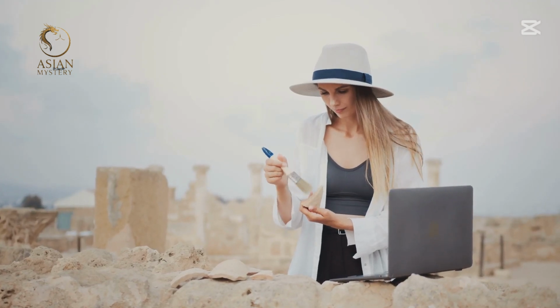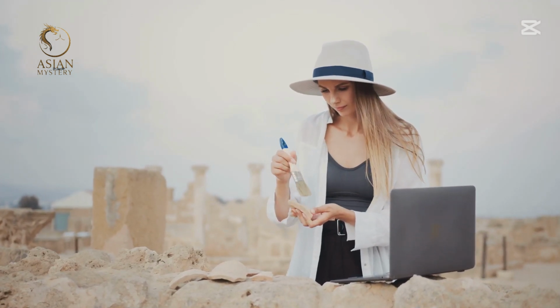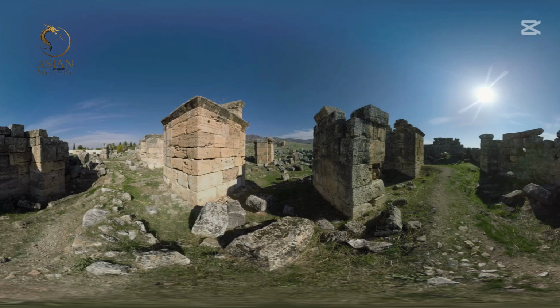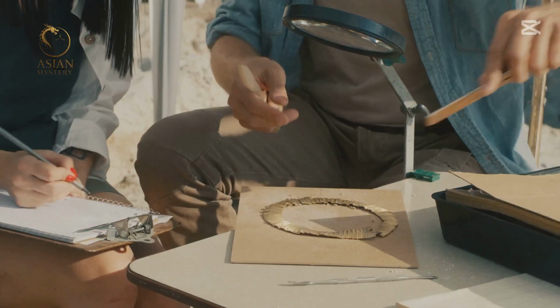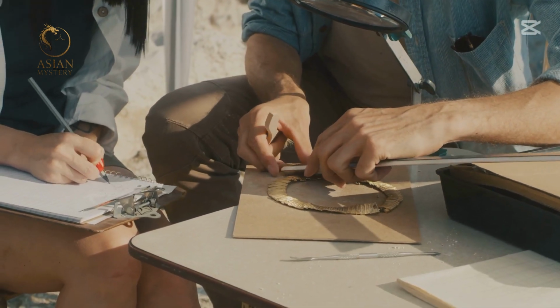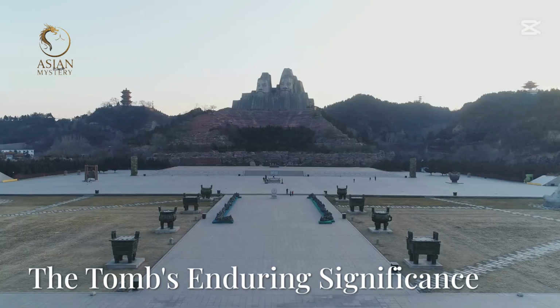As technology advances, we may find new ways to explore the tomb. We might be able to uncover its secrets without disturbing it. This would be a major breakthrough. The future of archaeology is exciting. New discoveries await us.